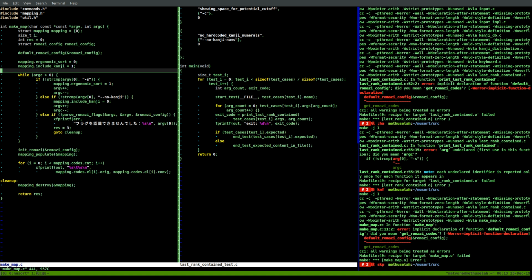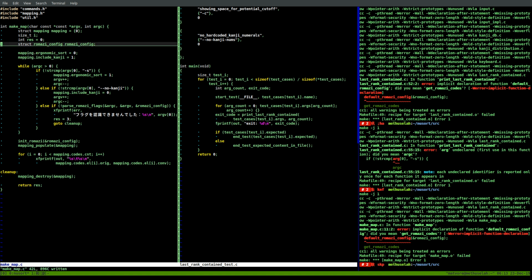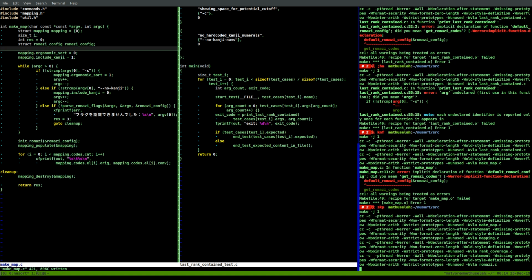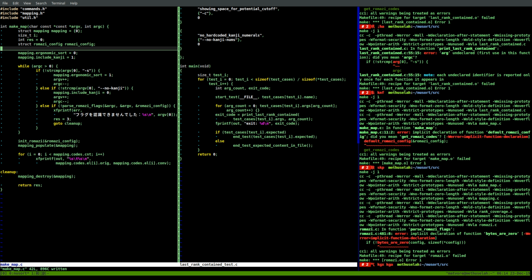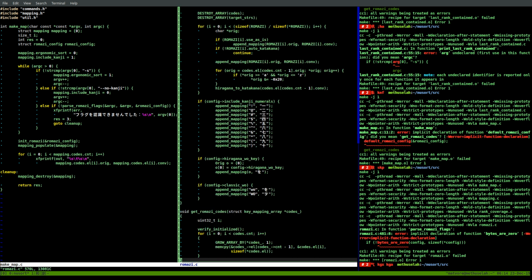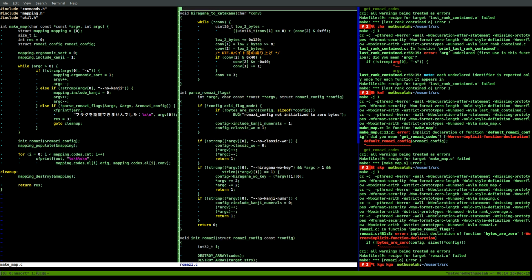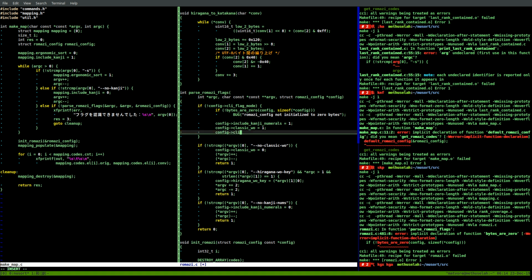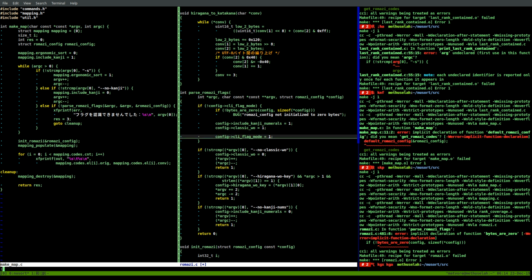Now we are parsing these, so we don't have to do anything there. Okay, we don't have the bytes or 0 things, and I just remembered I made a mistake here. I don't think I properly initialized this flag here. Config-cli flag mode is 1. Okay.